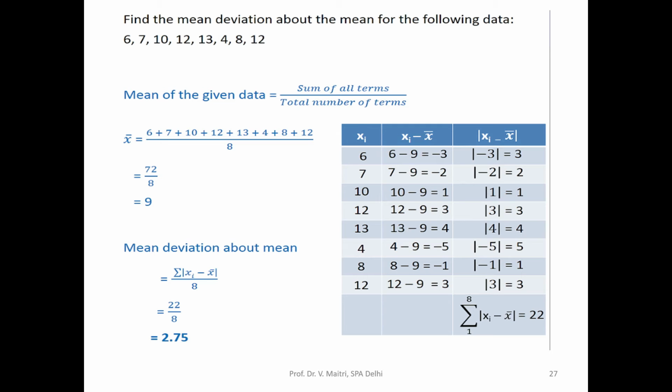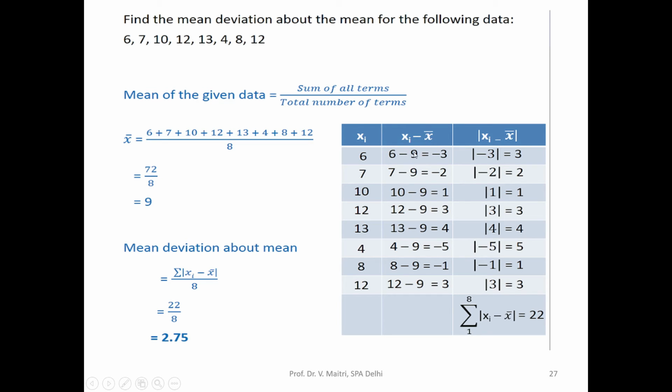Now, find the mean deviation about the mean for the following data: 6, 7, 10, 12, 13, 14, 8, 10, 12. So we have to find the mean deviation about the mean. First of all, we have to calculate the mean of the data. So the mean works out to be the summation of all the observations divided by the number of observations: 72 by 8 is 9. So x bar is 9.